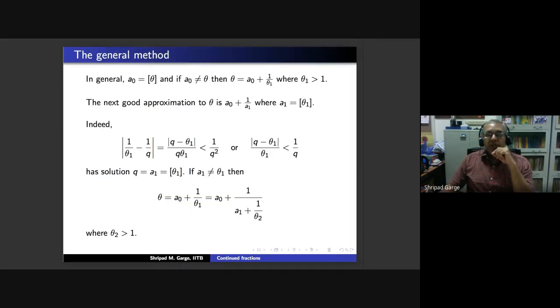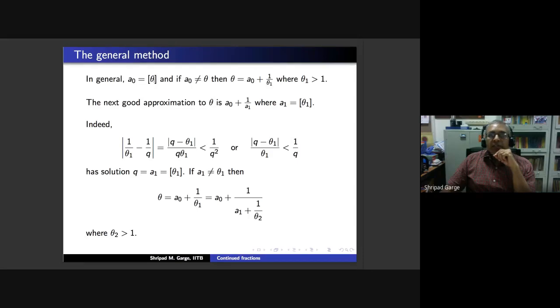So what we do is that we start with our theta, take its integral part, call it a0. You may be lucky that your a0 may equal theta. If it doesn't happen, then there is a fractional part. You write the fractional part as 1 by theta 1. And here this theta 1 has to be bigger than 1 because the fractional part is something which is less than 1 and now it is also not 0, therefore this is strictly between 0 and 1.